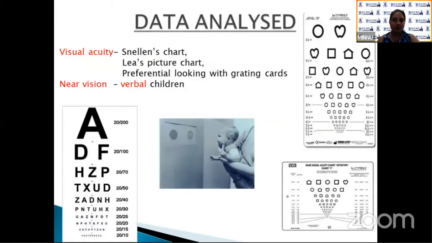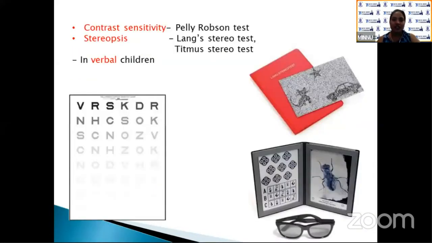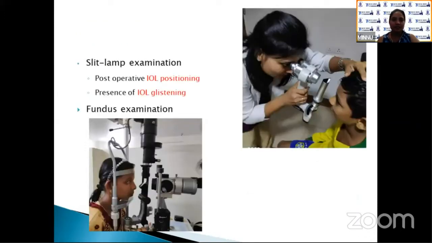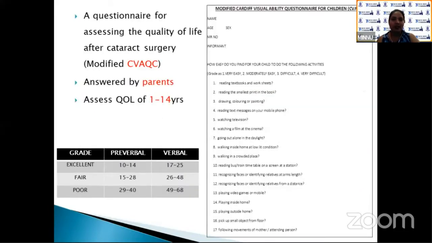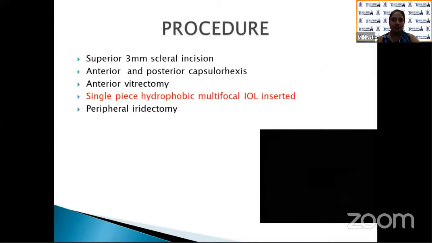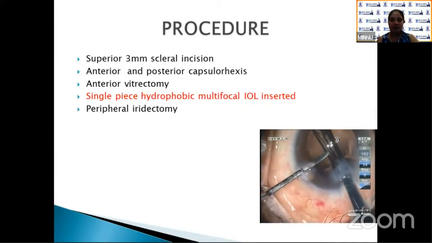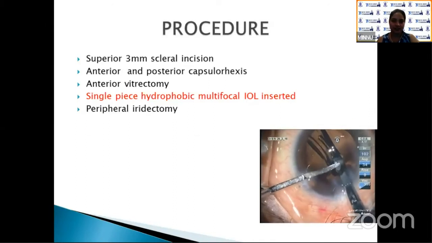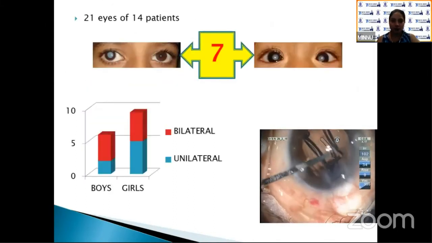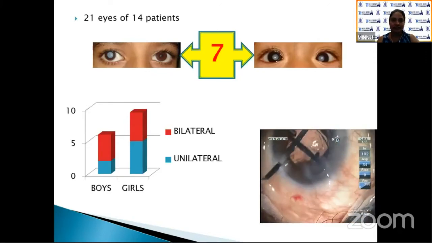Data analyzed were visual acuity, near vision, contrast sensitivity, and stereopsis, which was done only in verbal children. Slit lamp examination for IOL positioning, IOL glistening, fundus examination, IOP. A questionnaire for assessing the quality of life after cataract surgery was prepared based on the Cardiff Visual Ability Questionnaire for children. It was answered by parents, and it could assess the quality of life of even a 1-year-old child. Procedure: after anterior and posterior capsulorhexis, a single-piece hydrophobic multifocal IOL was inserted between the two leaves of the capsulorhexis. Coming to results, 21 eyes of 14 patients, out of which 7 were bilateral.